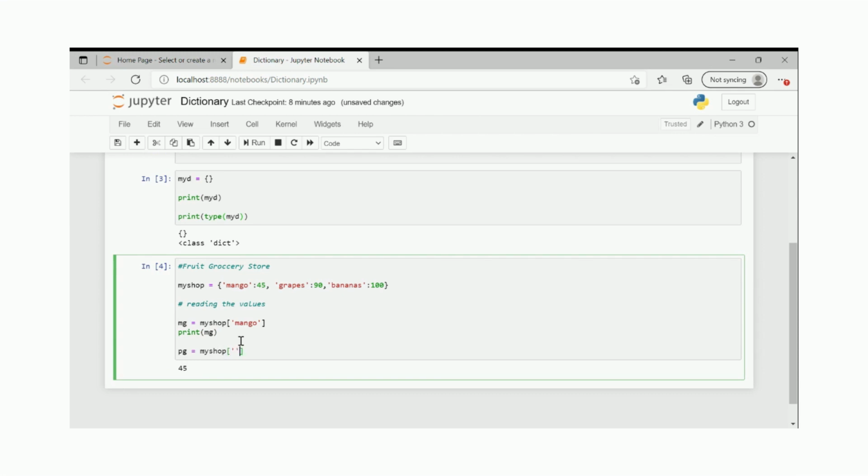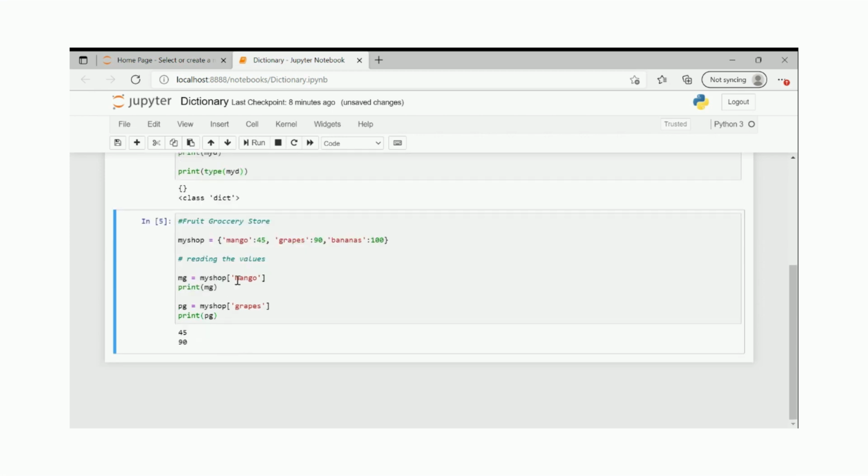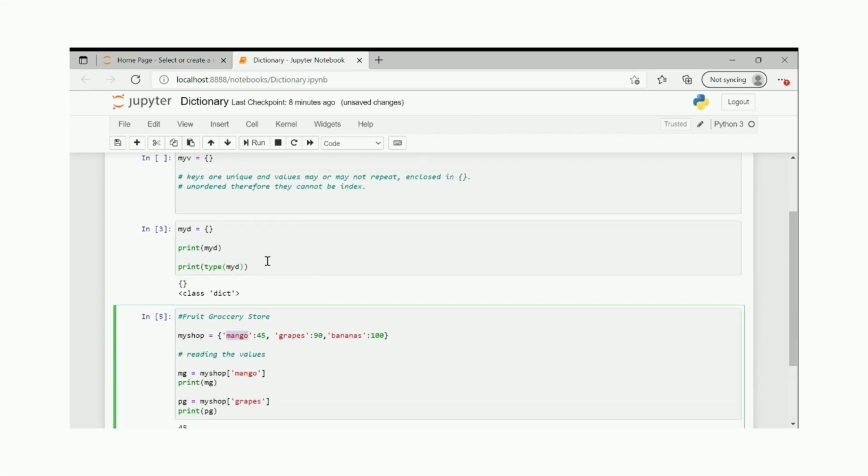I will just write grapes. I will just print PG. Two things which you understand here: because this is unordered, I don't know the index, so I will pass on the key name. And similarly for all the key names. Now let's go back to the definition.